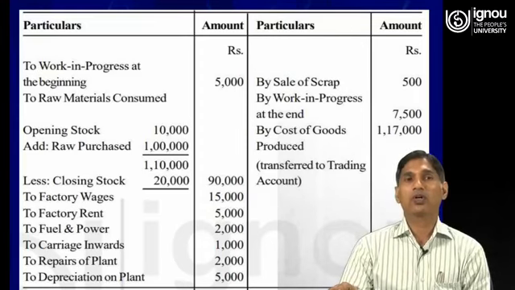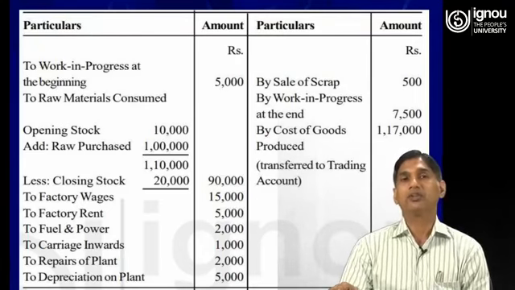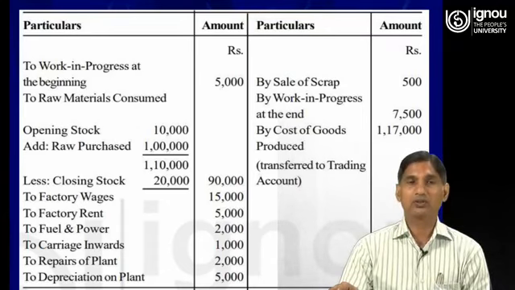The opening stock and closing stock of raw material are shown while calculating the cost of raw material consumed, which is also shown in the debit side of the manufacturing account. So this is all about preparing the manufacturing account and the final accounts with the help of the information given.